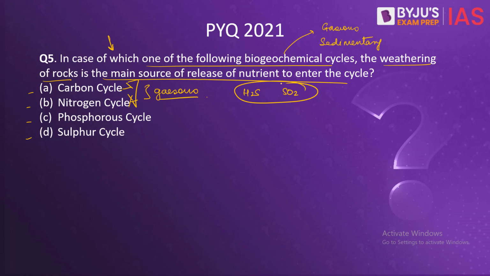So this cycle is not mainly dependent upon weathering of rocks for release of nutrients in the cycle. So the correct answer is C, that is phosphorus, where the nutrients are released mainly by weathering of rocks, because phosphorus mainly occurs in the earth's crust in phosphate rocks. So our correct answer is C.